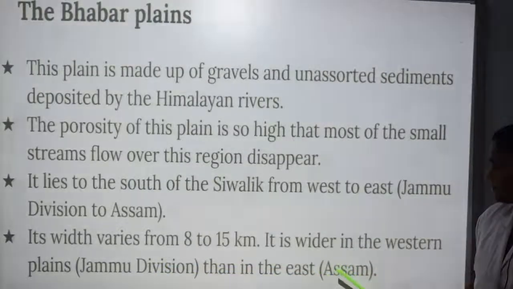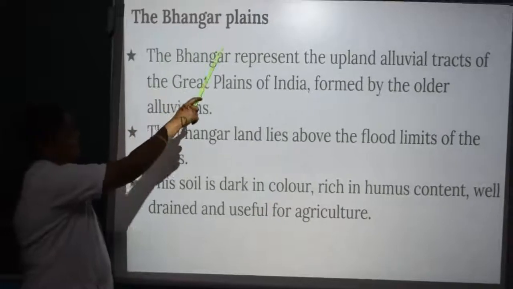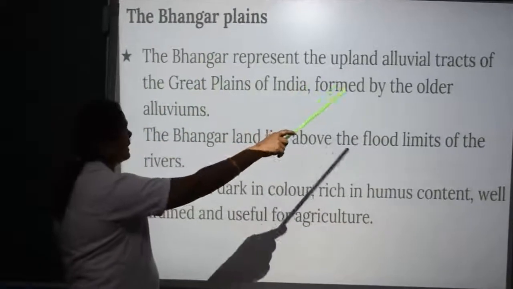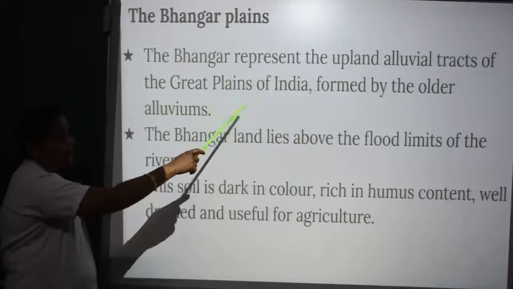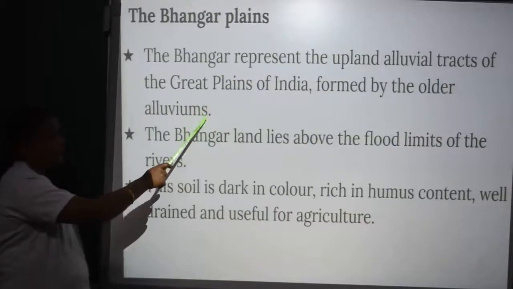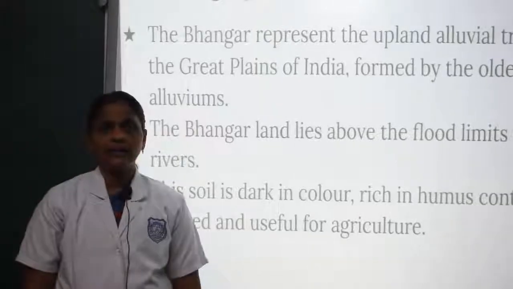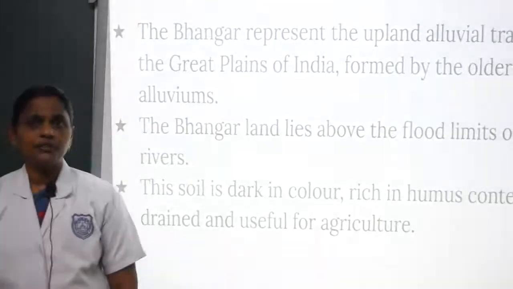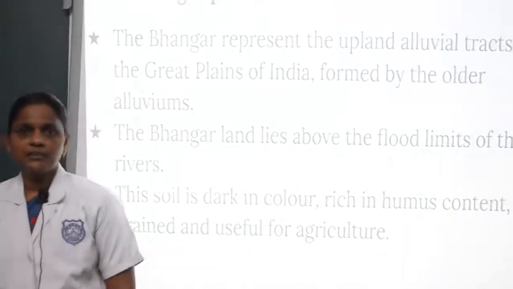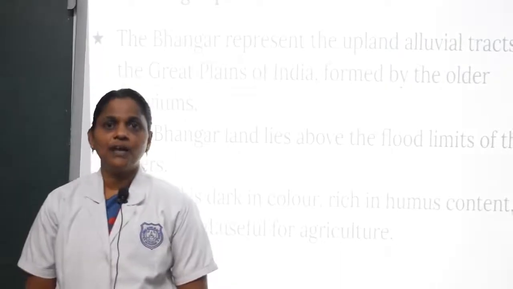That is Assam division. The Bangar Plains. The Bangar represent the upland alluvial tracts of Great Plains of India formed by the older alluvium. Bangar here means older alluvium. The Bangar land lies above the flood limits of the rivers. It is dark in color, well drained, rich in humus content and useful for agriculture.